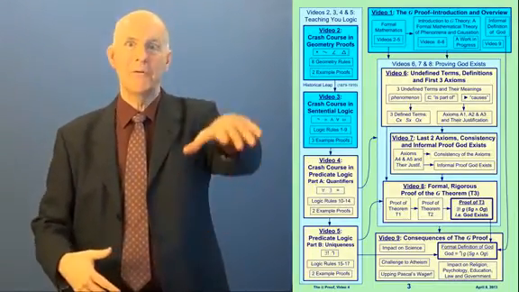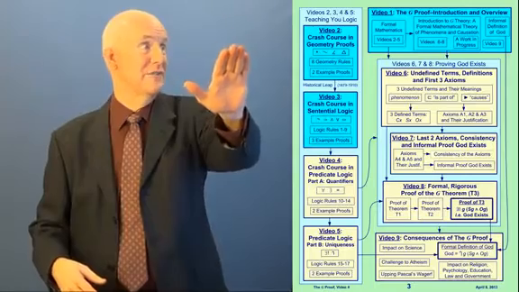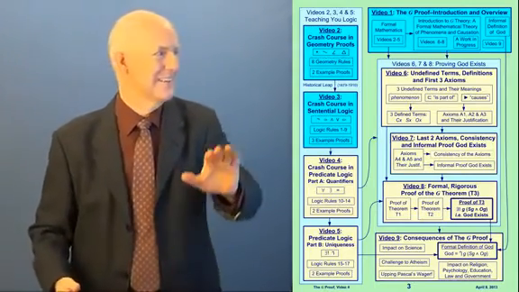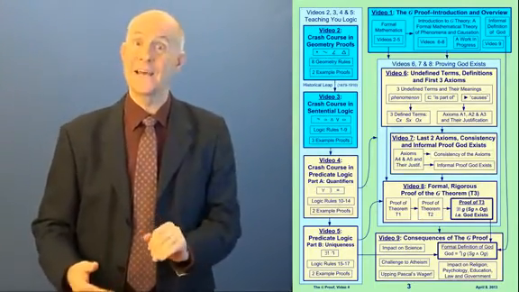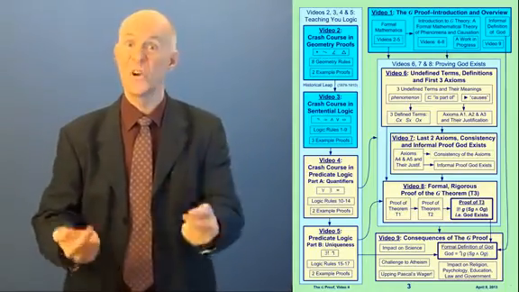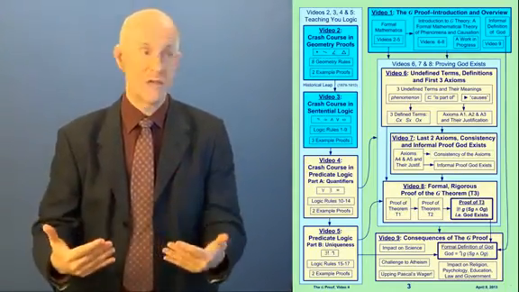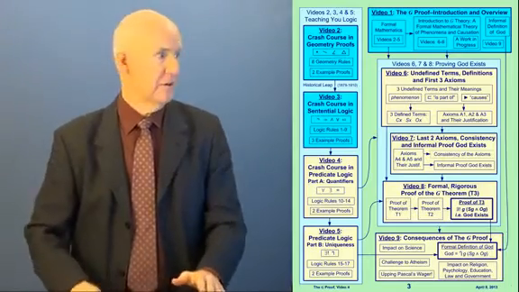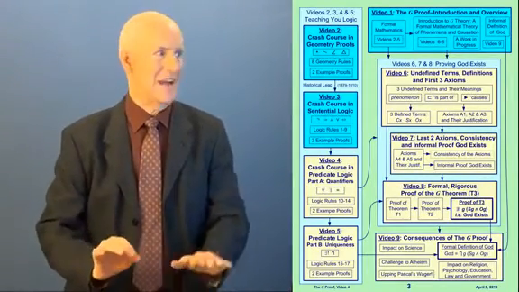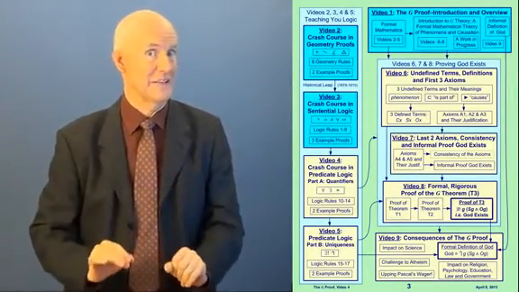Alright, so here's our map of all 9 videos. You can see we've finished videos 1, 2, and 3, which is why they're cyan color. In video 3, we did a crash course in sentential logic. We're going to use 100% of what I taught you in video 3, now in video 4. So if you didn't quite understand it, you've got to make sure and go back and get video 3 down.